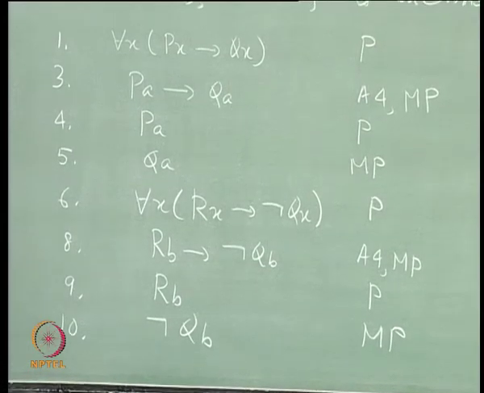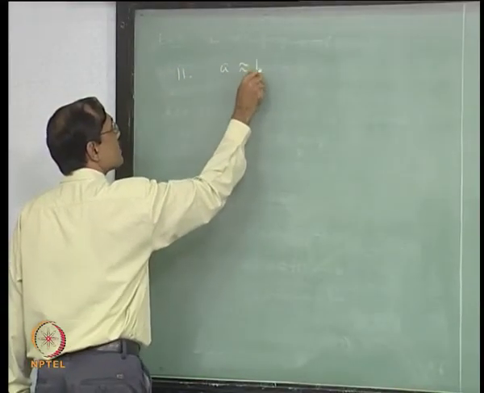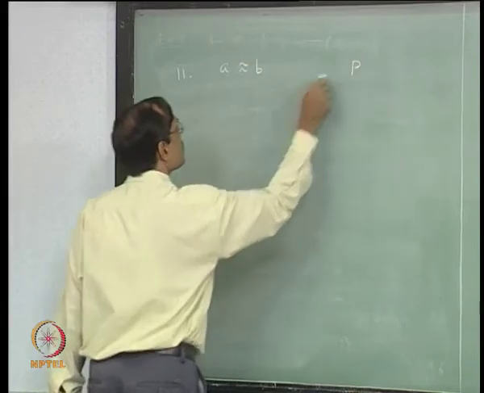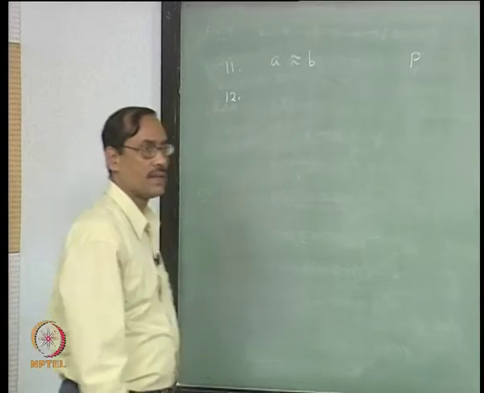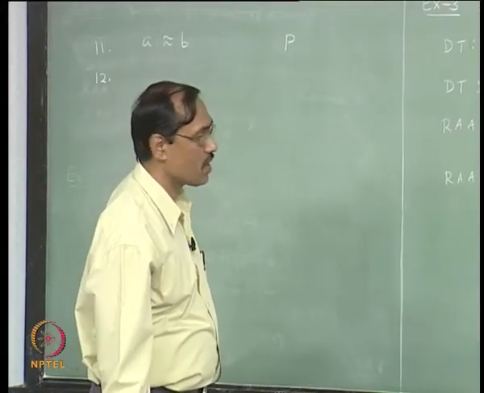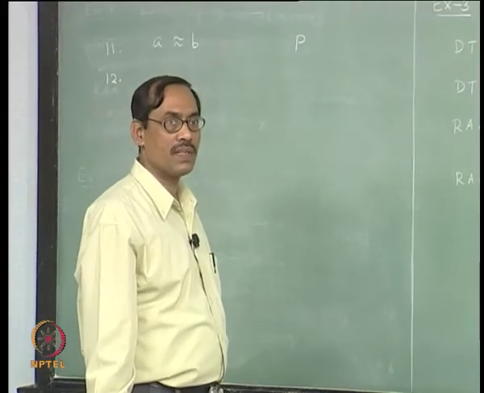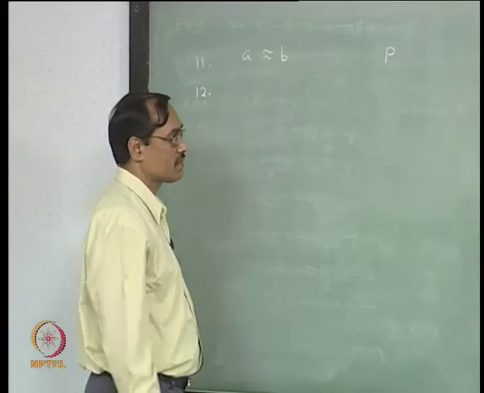Fine. Then A equal to B has to be used. So, 11th line is A equal to B, premise. 12th, we have already QA, we have not QB. A equal to B, that should give the contradiction, right, that should bring in inconsistency.